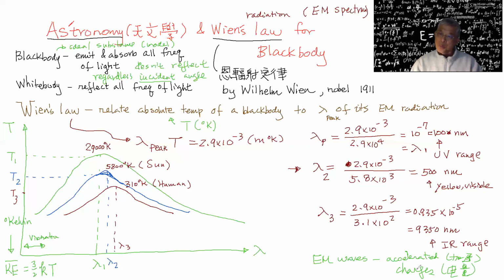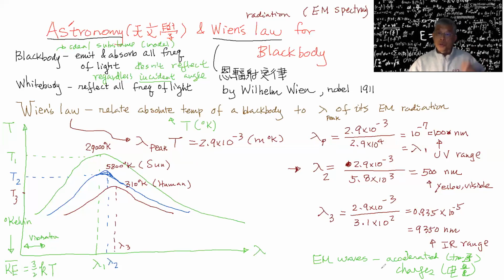As long as you accelerate charges, the EM wave will come out. Like our body gives off infrared, 红外线, because our body has atoms, and inside our body, the atoms have charges. They have protons and, obviously, electrons.